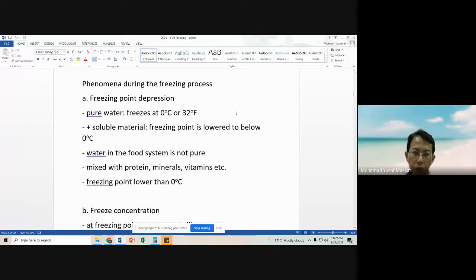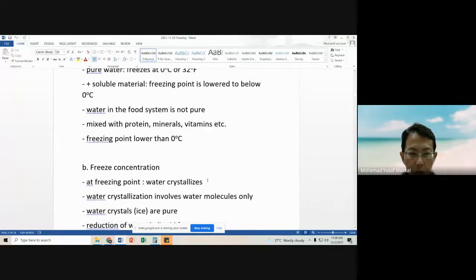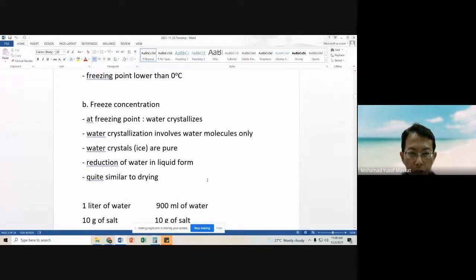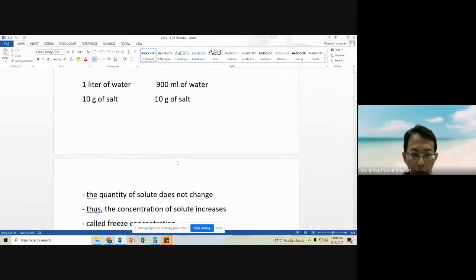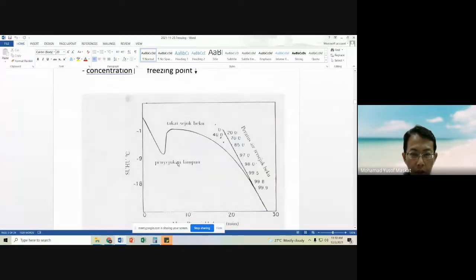So we have discussed the phenomena during the freezing process. This is also important: freezing point depression, due to solutes inside the water in our food products, and freeze concentration. This causes a reduction of water in the liquid form, but the amount of solids remains the same, resulting in a higher concentration of the solids. So what will be the effects?